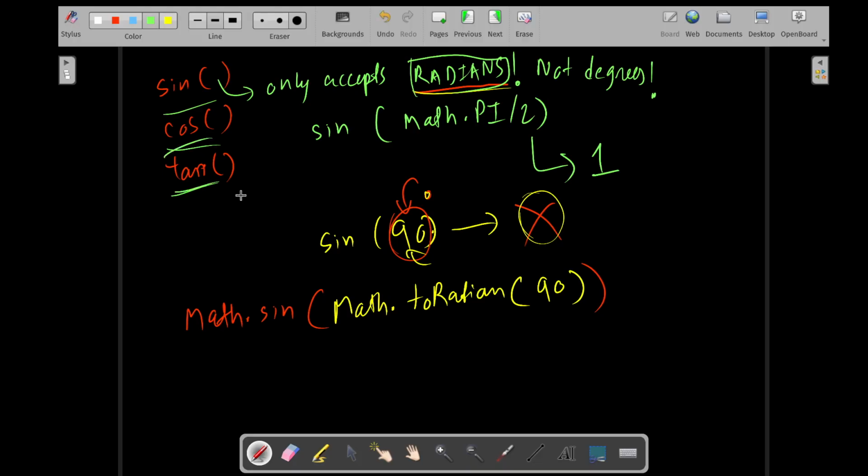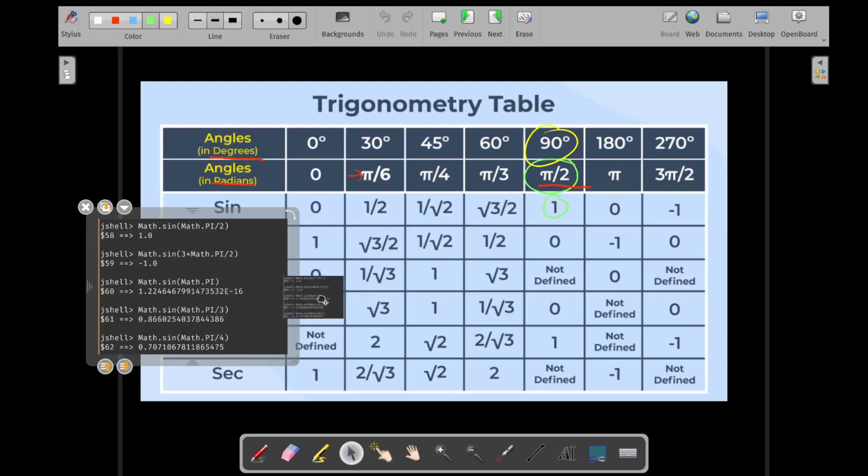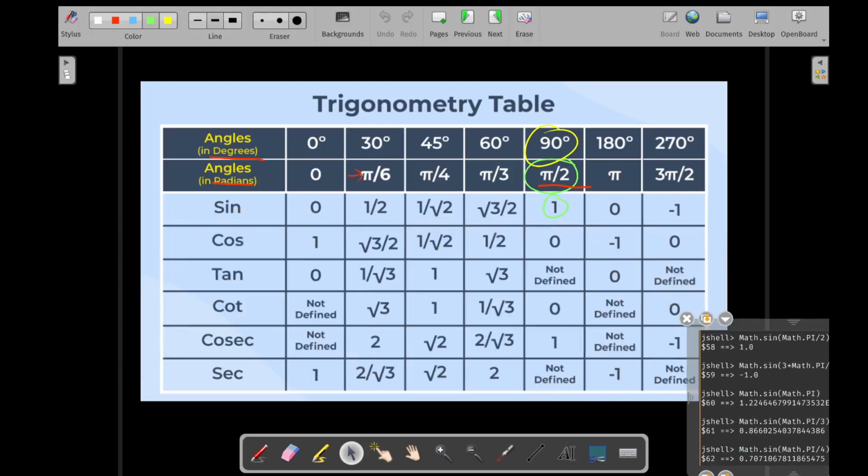By the way, what about the other things? I mean, there are 3 more, right? Let me just write this down over here. See, this is in the math library, this is in the math library, this doesn't matter. What about these? They are not included in the math library. So how can you find these?